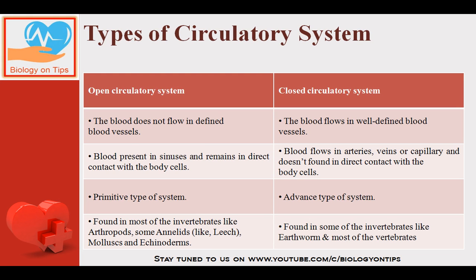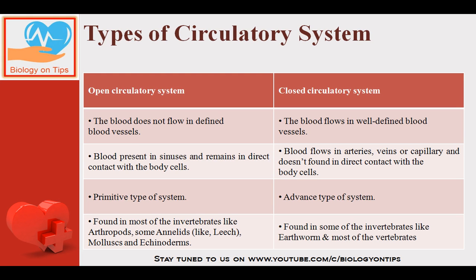Whereas in a closed circulatory system, the blood flows in well defined blood vessels and it does not flow in blood sinuses. So in an open circulatory system, because the blood is openly present inside the cavity, all the body cells will be in direct contact with the blood.